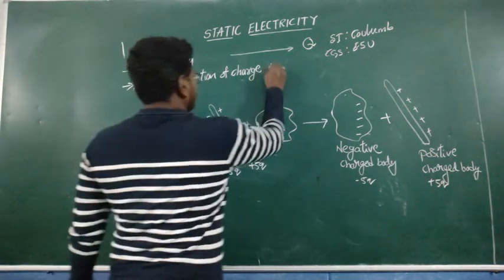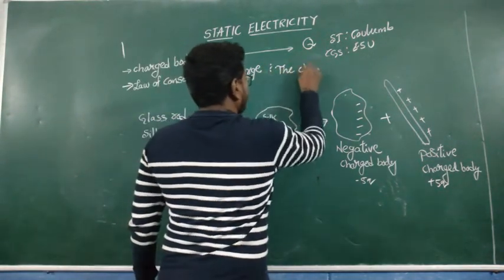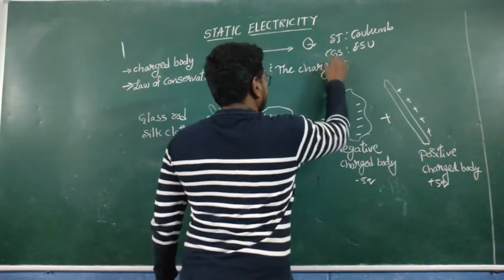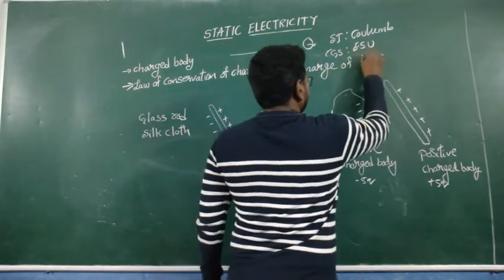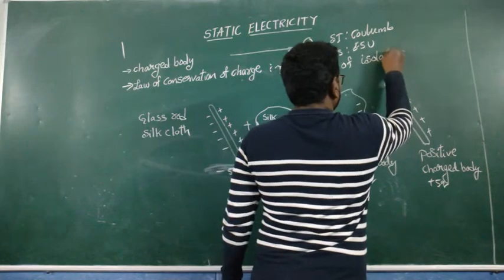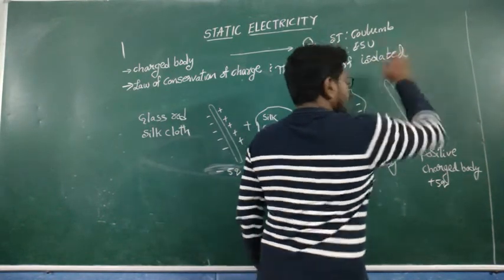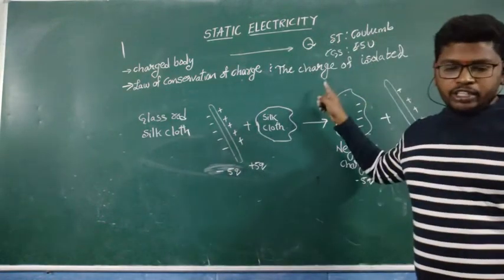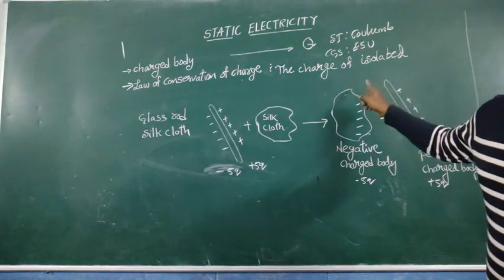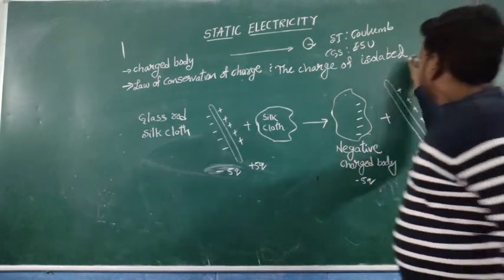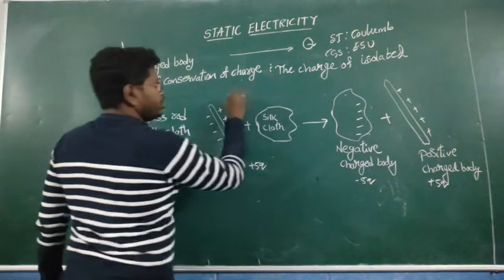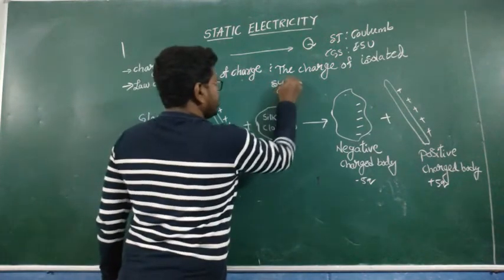So the law of conservation of charge: the charge of an isolated system is constant.